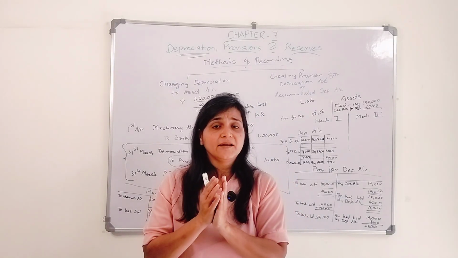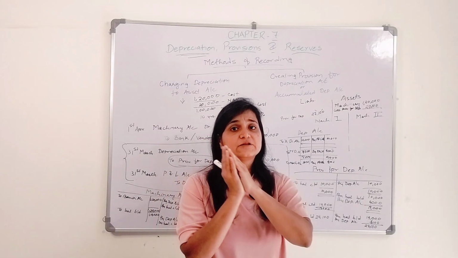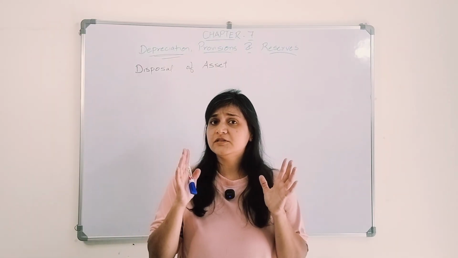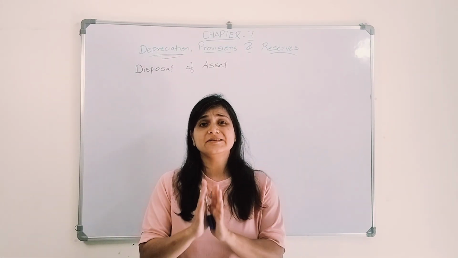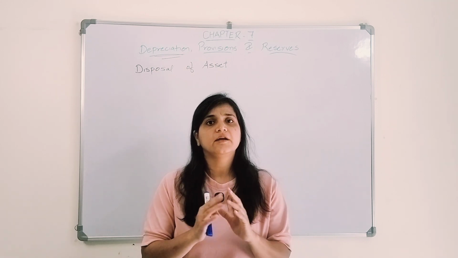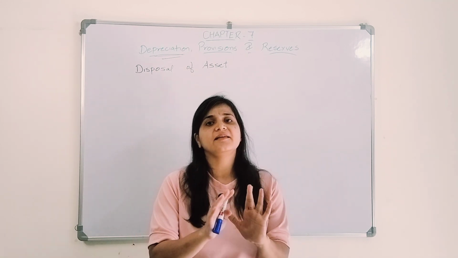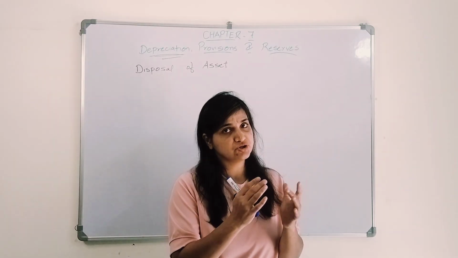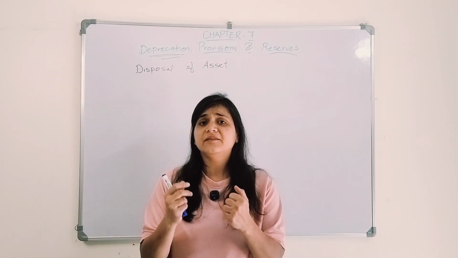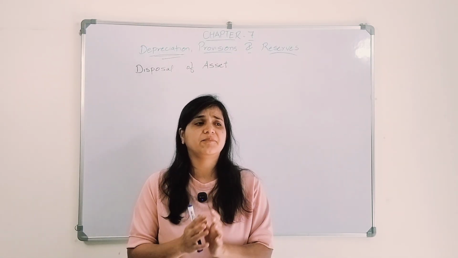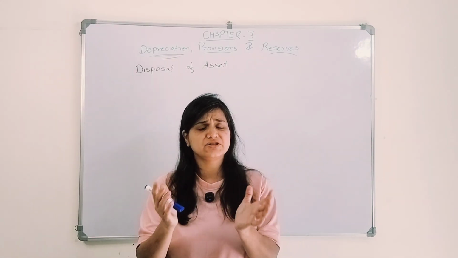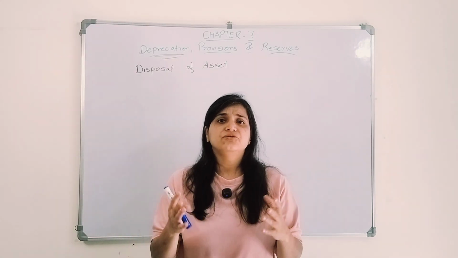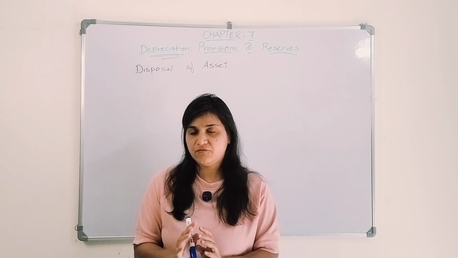The third part that we are going to discuss is disposal of asset. We purchased an asset. That asset's useful life is over. Now what do we need to do? We need to dispose of it. Or maybe some unforeseen circumstances happened, or something happened with the machinery, it's not working, and we thought of disposing of the machinery. So what will be its effect in our books?